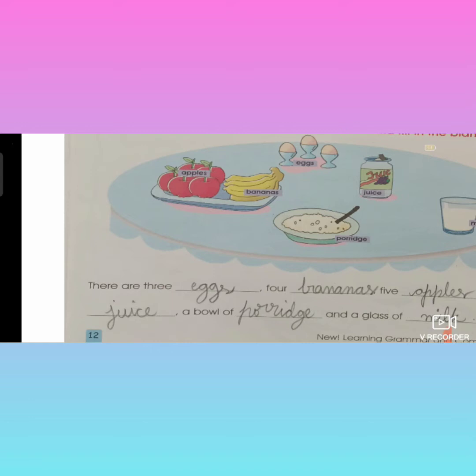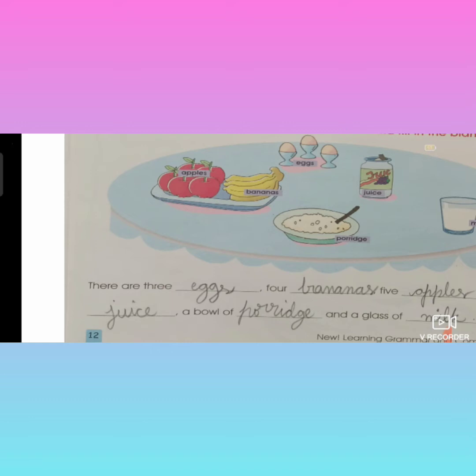Bananas. Understood, children? 5 dash. What is the food item having 5 in number? Apples are there, 5 in number. So we have to write apples in the blank. After 5, you should write apples. Apples, comma, some dash. What is there? Some juice. Fill the blank with juice.